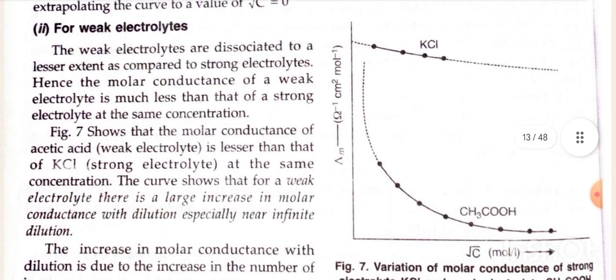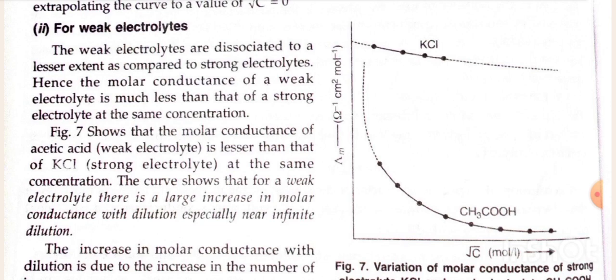Second, for weak electrolytes. The weak electrolytes are dissociated to a lesser extent as compared to strong electrolytes. Hence, the molar conductance of a weak electrolyte is much less than that of a strong electrolyte at the same concentration. Figure 7 shows that the molar conductance of acetic acid, a weak electrolyte, is lesser than that of KCl, a strong electrolyte.